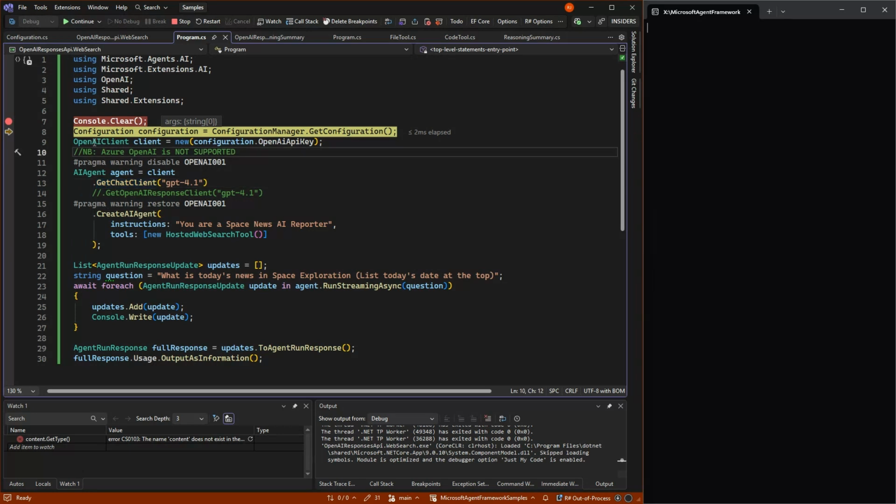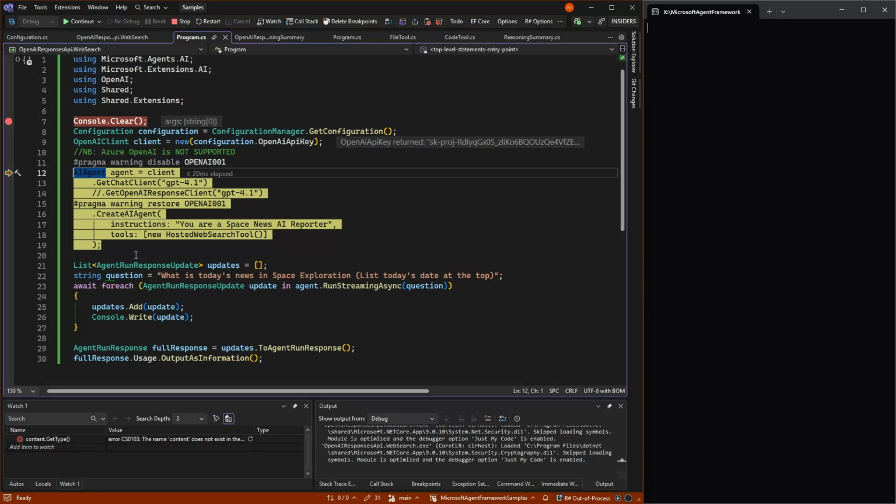This only works for OpenAI. Azure OpenAI doesn't support this with the responses client, but it will support it using the Azure AI Foundry. And AI Foundry will be a separate video.